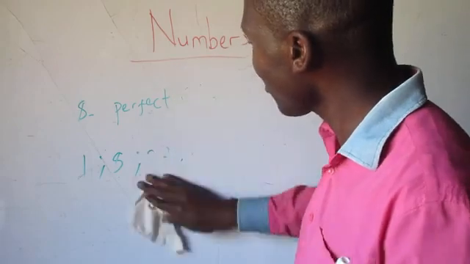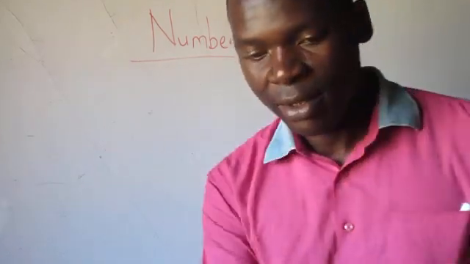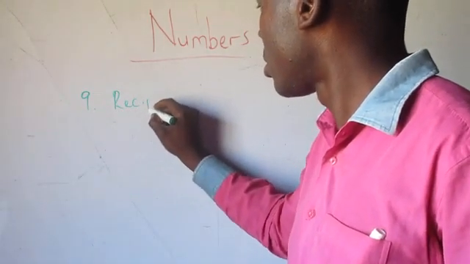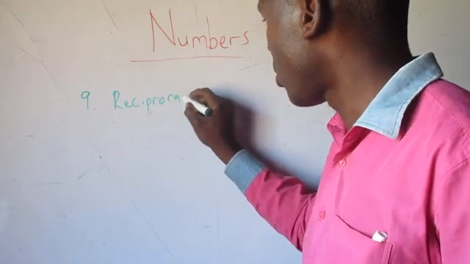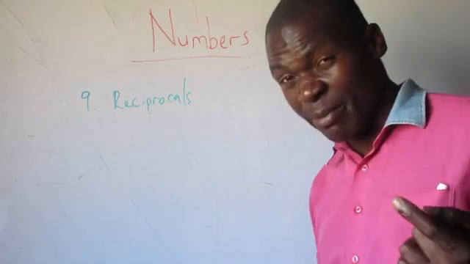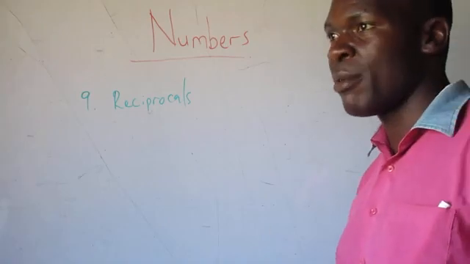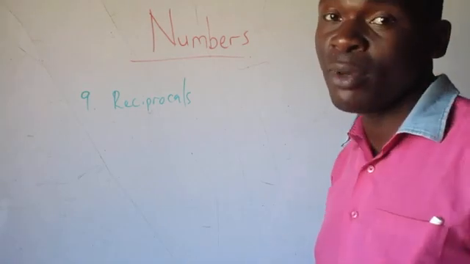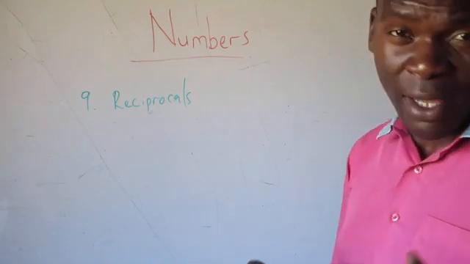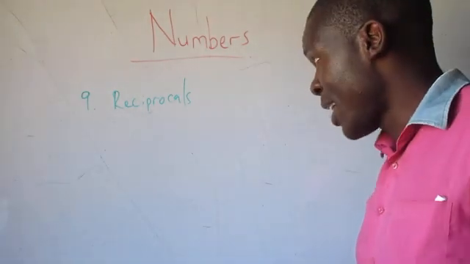Now, let us move on to reciprocals. Number 9. Reciprocal. Another word which can be used is inverse of a number. For example, we can say, what is the reciprocal of 10? What is the reciprocal of 15? We can say, what is the inverse of 15? What is the inverse of 10?